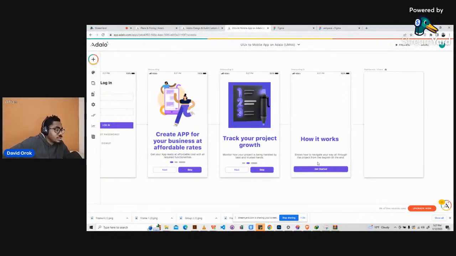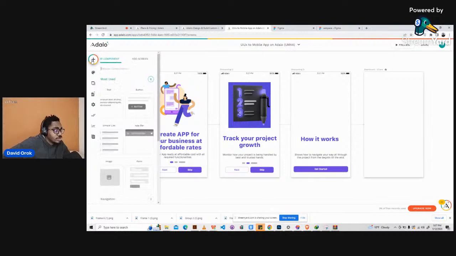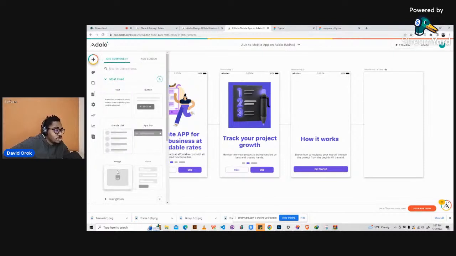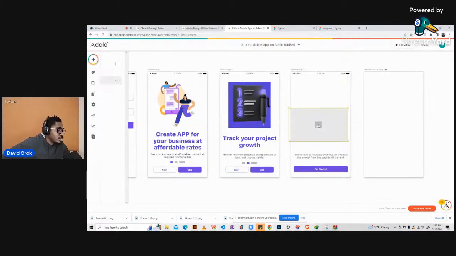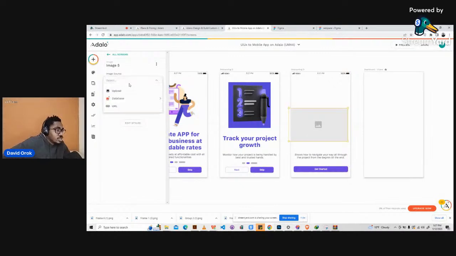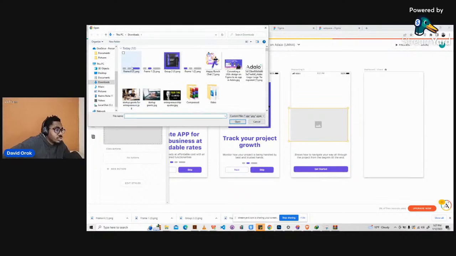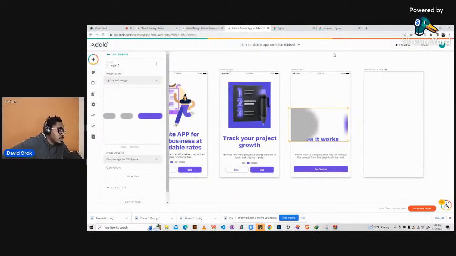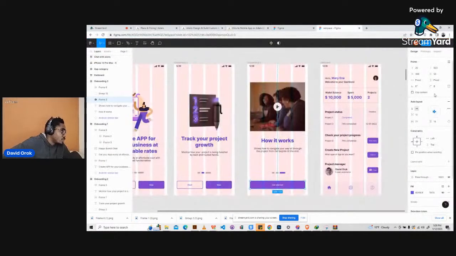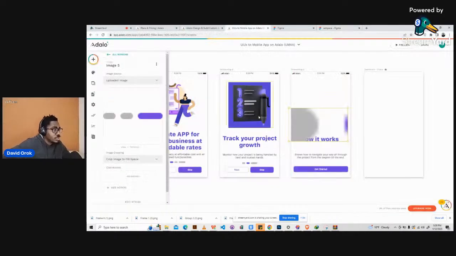Then we need to put this other small icon here. Yeah. So we'll click on image, bring it here. Then we go to image source, upload, click to choose image, and then we tap this. Okay. So we have this here. Just like it was before, if you tap on it, it will be 96 by 10. It has to be uniform.